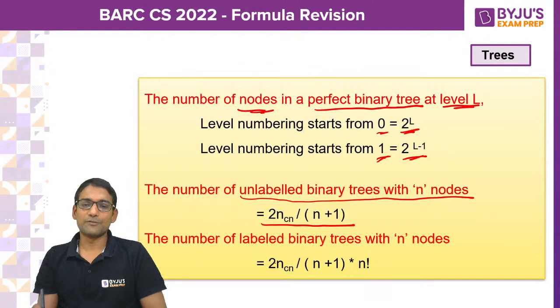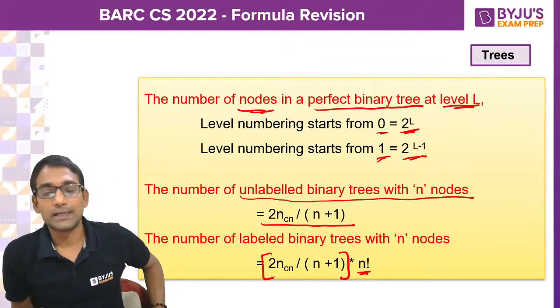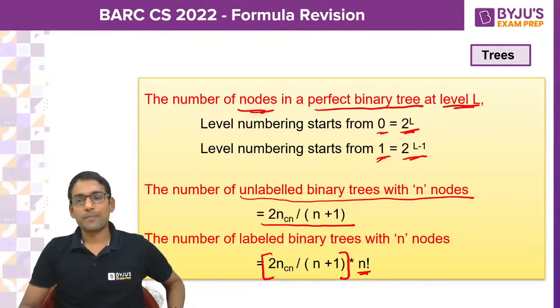And the number of labeled binary trees. Labeled means you have combinations again. So that is 2n Cn by n plus 1, whole into n factorial. Actually, 2n Cn by n plus 1 is the nth Catalan number. I think you might know that.